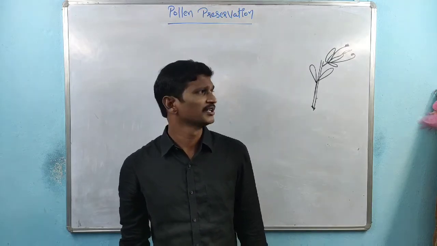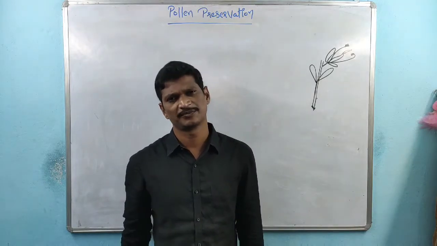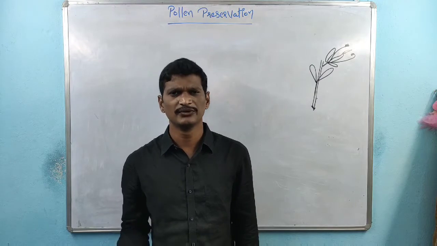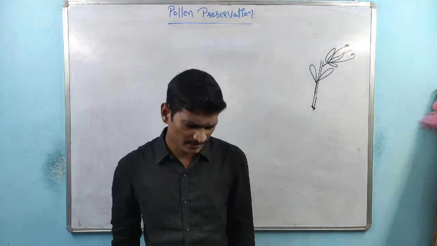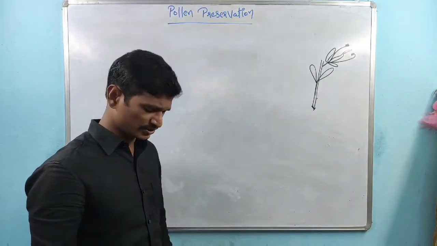That kind of pollen grains are collected and preserved.